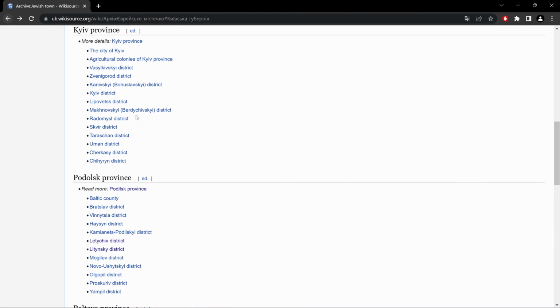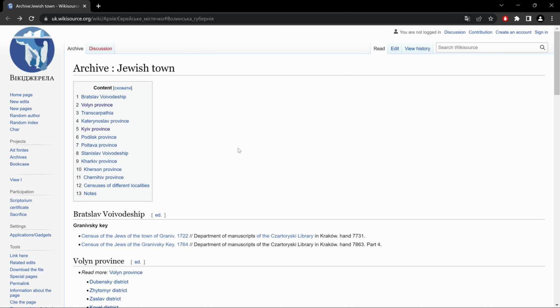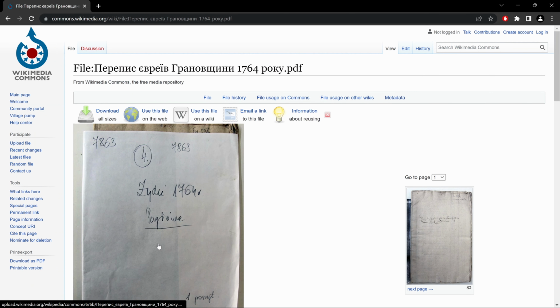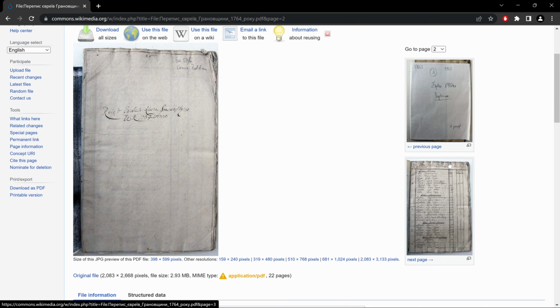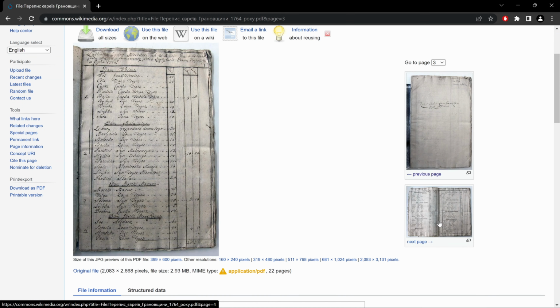Now let's go over this site in a little bit more detail. Okay, so to see one of these documents, let's go in Bratslav Voivodeship to this one here, and we'll do the same thing for all the other provinces as well. Now here, the first page opens, and the next page on the right we use to scroll through the pages.